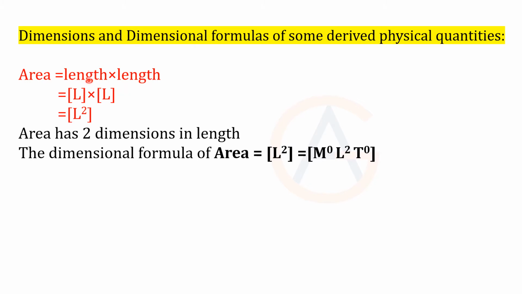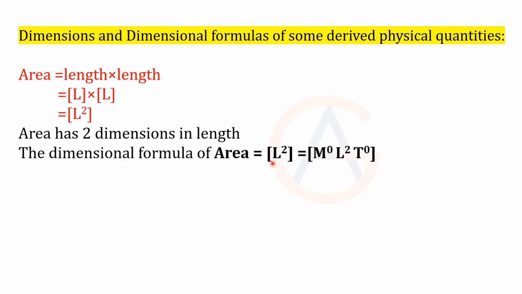We have seen the dimensional formula of length, it is L. So for this one also L. L multiplied by L will be L square. This is the dimensional formula kept in the bracket like this. So dimensions means we have to remember power, and dimensional formula means expression. This is the simple thing. Dimension means power, so look here, L power 2. So we can say area has 2 dimensions in length, whereas the dimensional formula for area is L square.